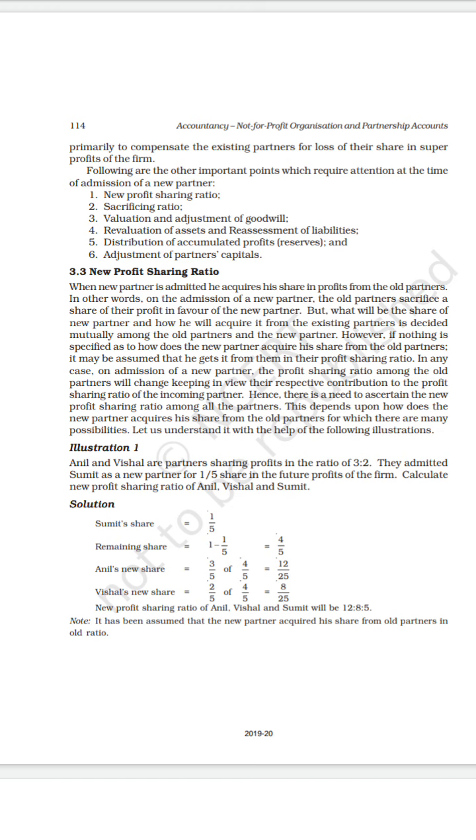Then we convert the shares to the same denominator by multiplying the numerator and the denominator. So this is the simple way.